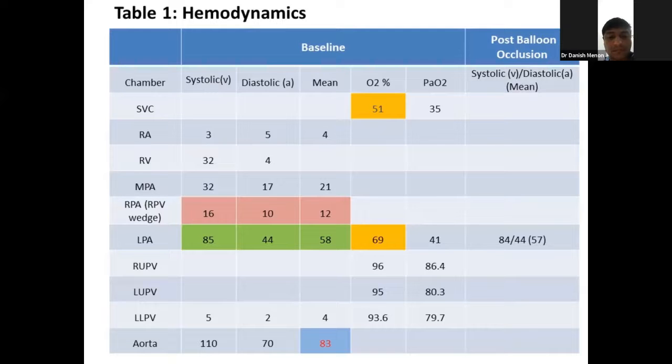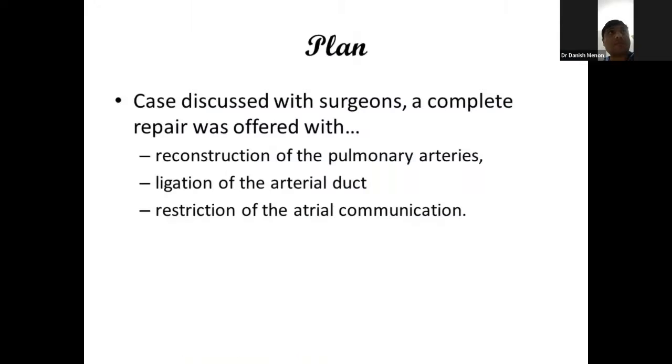No significant change in pulmonary artery pressure was seen when inhaled nitric oxide was administered non-invasively after balloon occlusion of the arterial duct. After discussion with the surgical team, complete repair was offered with reconstruction of the pulmonary arteries, ligation of the arterial duct, and restriction of the atrial communication.